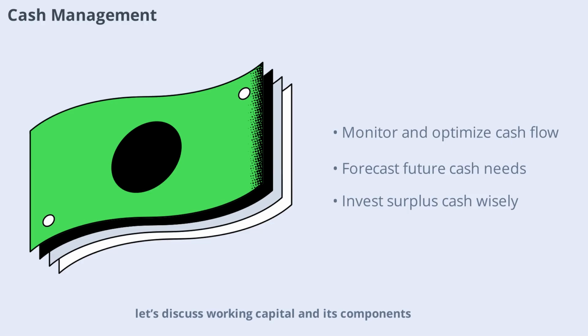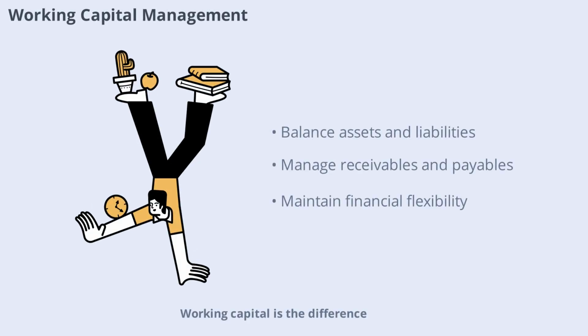Next, let's discuss working capital and its components. Working capital is the difference between current assets and current liabilities. Managing it involves balancing accounts receivable, accounts payable, and inventory. Efficient working capital management ensures you can meet short-term obligations and invest in growth. By keeping a close eye on these components, you can maintain financial flexibility and avoid cash crunches.